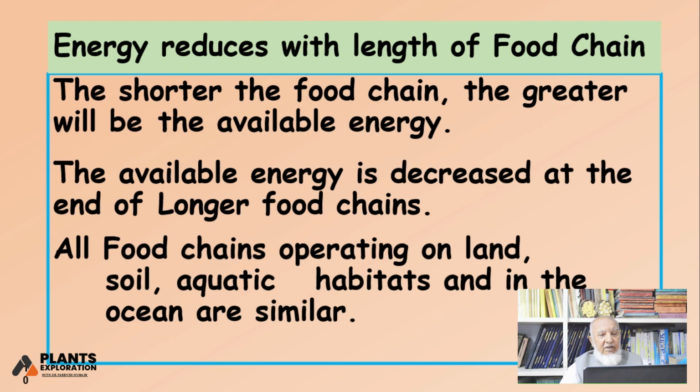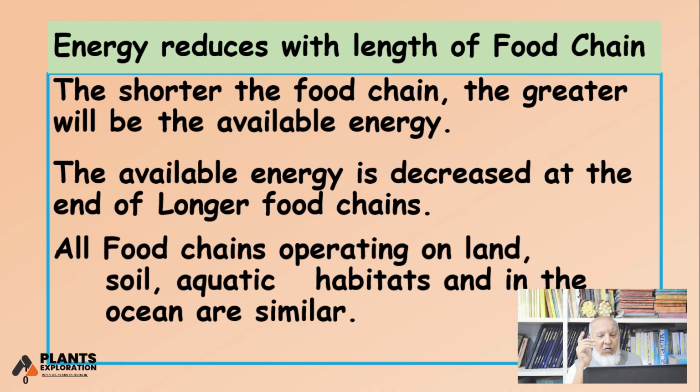The shorter the food chain, the greater will be the available energy. Shorter food chains have more energy. Like grasses, vegetables and fruits have more energy than a longer food chain. Longer food chain means when there are 3, 4 steps in between, so they become lesser in their energy accumulation. The available energy is decreased at the end of a longer food chain. So if a food chain is longer, at the end you get the least energy.